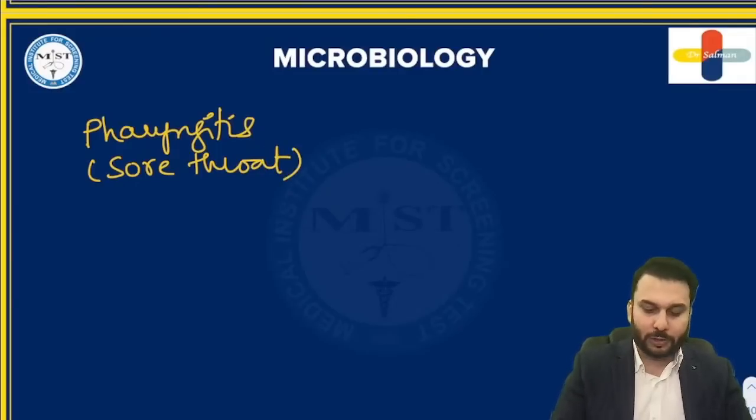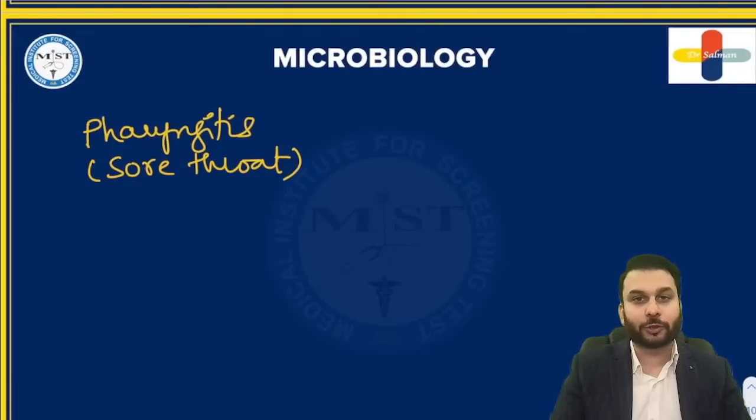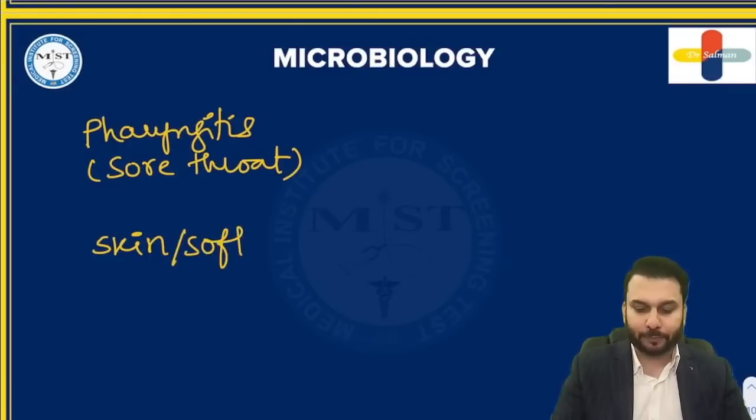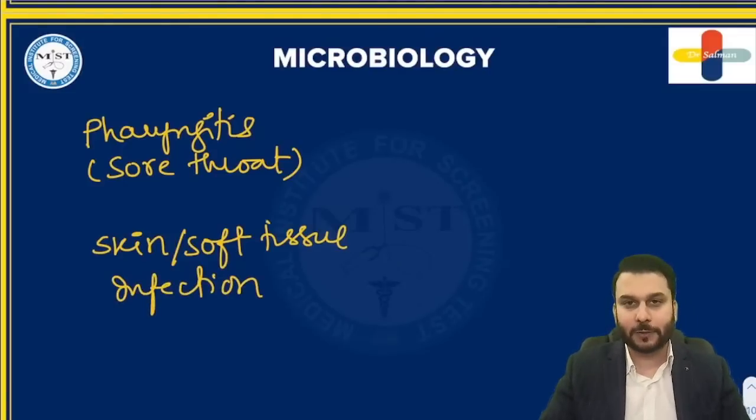Or they can cause skin infections or soft tissue infections. So this is what you have to remember. These are the basic diseases.